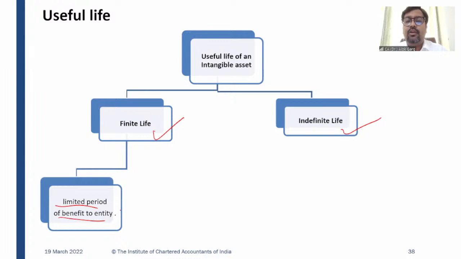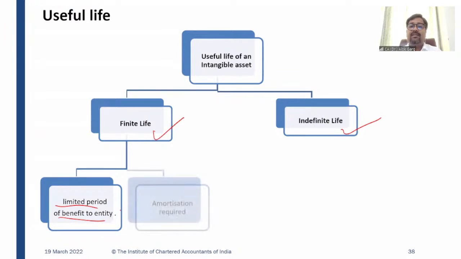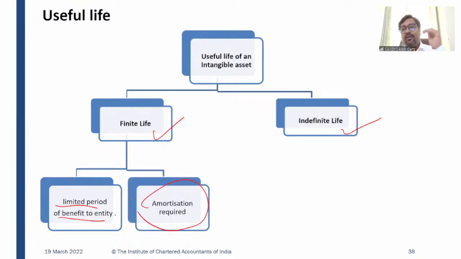For example, Government of India is giving a spectrum license to telecom entities, and there is a life of 20 years, 30 years for these spectrum licenses. Government is giving a mining right. Of course, the life is limited, like 10 years, 15 years, 5 years, right? So in this case, we can say that this is a finite life, okay? And wherever there is a finite life, the amortization is required. And whenever there is a finite life, of course, you have a denominator in terms of life of the asset. But in case of indefinite life,